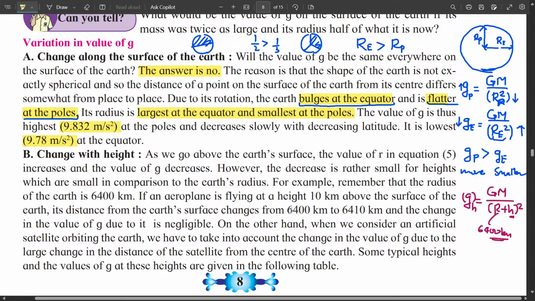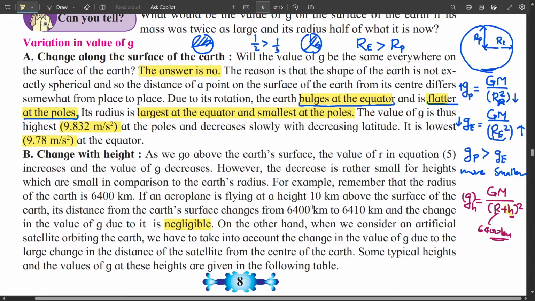If value of h is small, like 10 kilometers or 8.8 kilometers as on the Mount Everest, the change in value of gravitational acceleration is not very prominent. It is not considerable. It is negligible for small heights. On the other hand, when we consider an artificial satellite which is at 35,700 kilometers from the surface of earth, there is a large change in value of h, and which brings about a considerable change in value of g.